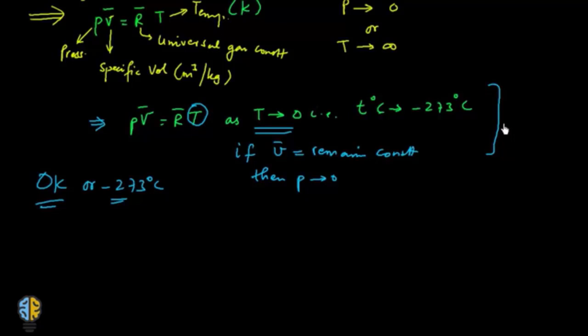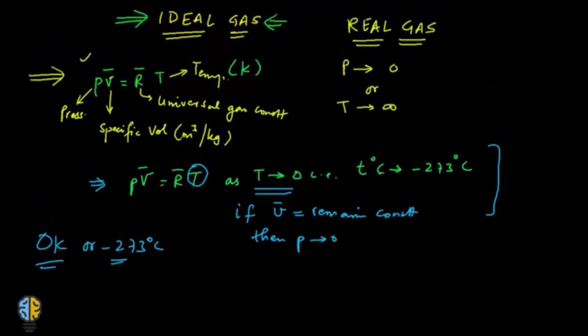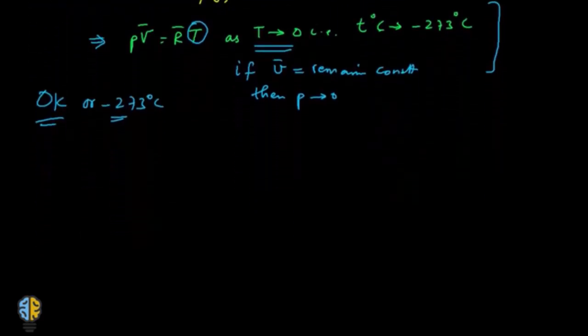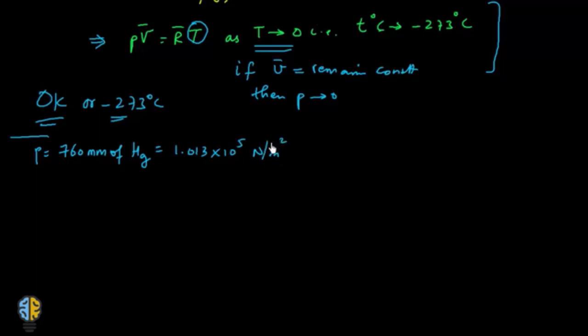Now there is no gas which is a perfect gas or an ideal gas. Let's apply Avogadro's law. If you take the value of the pressure as 760 millimeters of mercury, which is also known as the atmospheric pressure, this can be taken as 1 bar or 1.013 into 10 to the power 5 Newton per meter square or pascals.